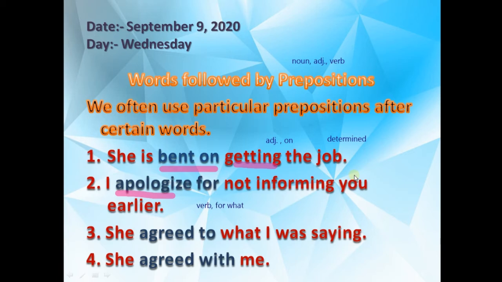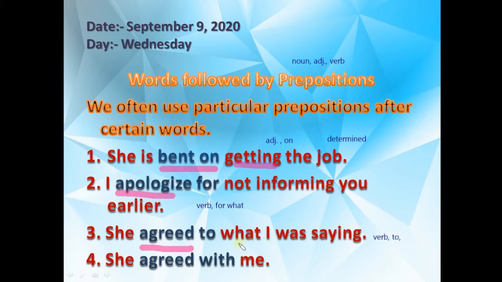She agreed to what I was saying. Again, first of all, identify "agreed". This is your verb, and with this we have put "to". Now this is very much important, students.